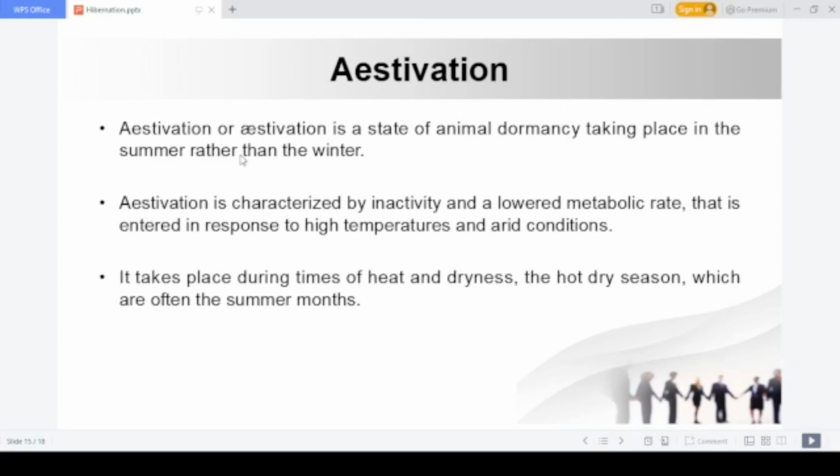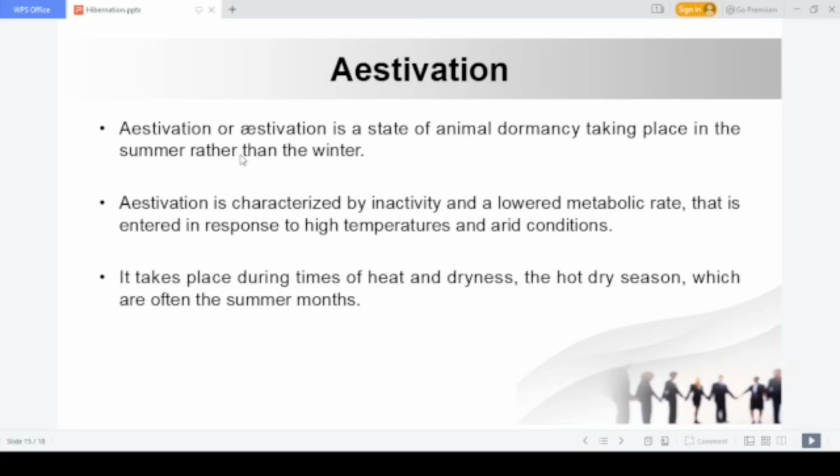In aestivation, if the animal is walking too much, it will lose a lot of energy. Now, if we are walking in a hot sun, what will be the case? Our body will be sweating, and a lot of energy will be wasted from our body. A lot of water will be lost from our body. So animals know that it is not good to spend too much time in a hot sun or in the open during summer season.